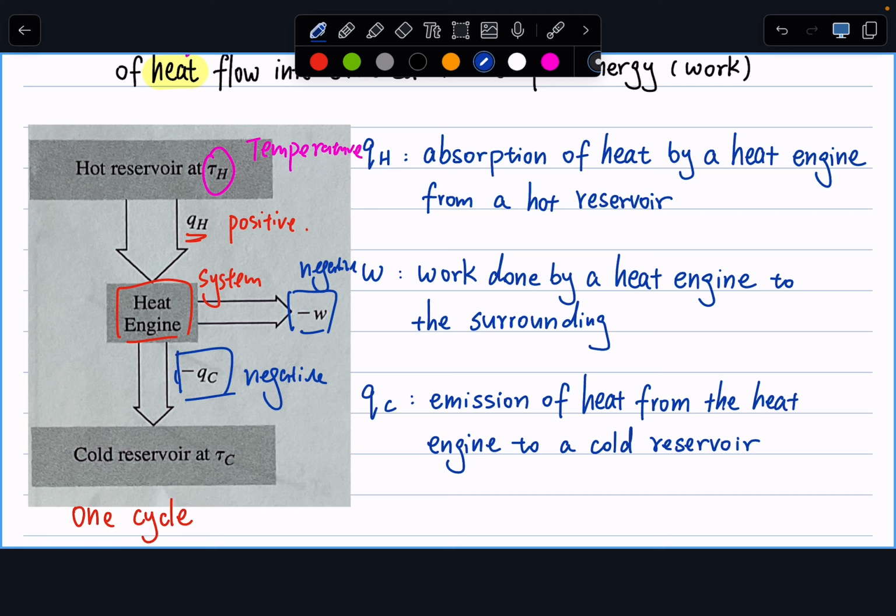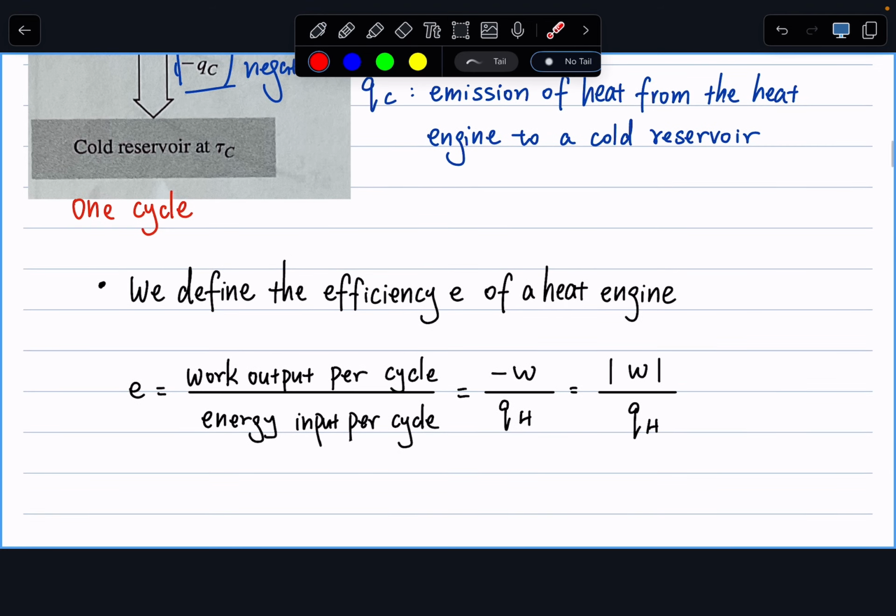All right. So for this kind of heat engine, what we care about is how much work this heat engine can do, given the amount of heat input into the engine. Or the other way to put it is we can define the efficiency of a heat engine as E equals work output per cycle over energy input per cycle.